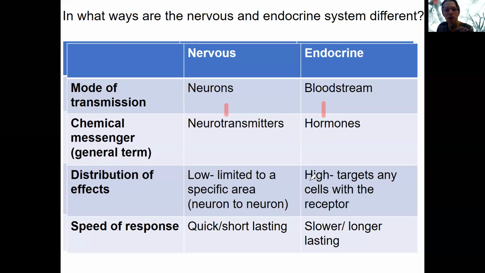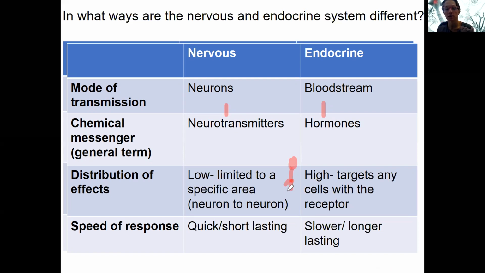The last two here: distribution of effects for the nervous system is low. That's that neuron specificity where I drew those terminals of a neuron ending at specific cells, so neuron to neuron or neuron to individual cells, versus the distribution of the endocrine system is high, meaning widespread effects. The effects of endocrine signaling are anywhere in the body that has a receptor for that chemical messenger. So that could be one place or it could be dozens of places throughout the body.